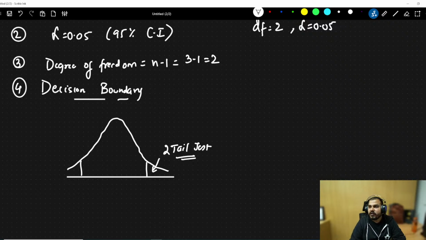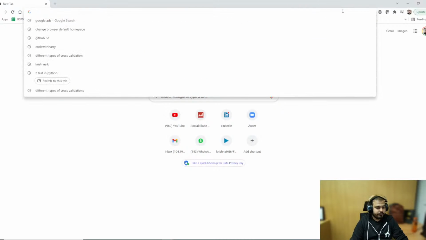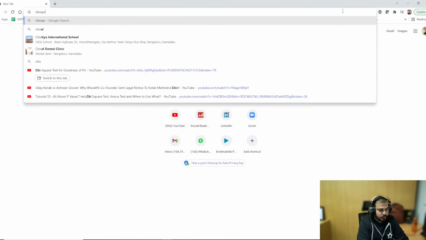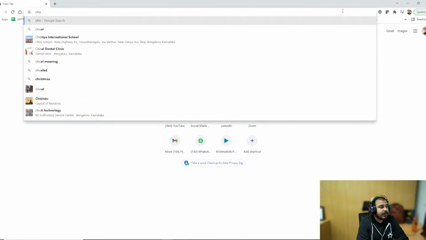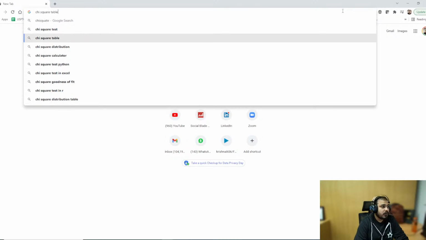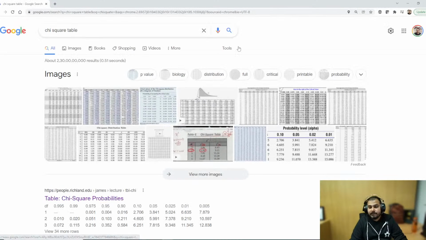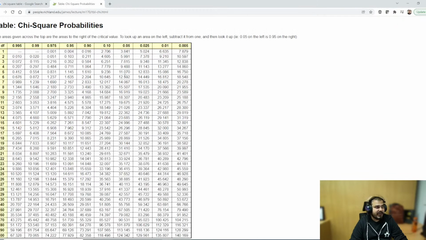Now all I have to do is open a chi-square table. Let's see. Chi-square table. Now this is my chi-square table. So df is 2.